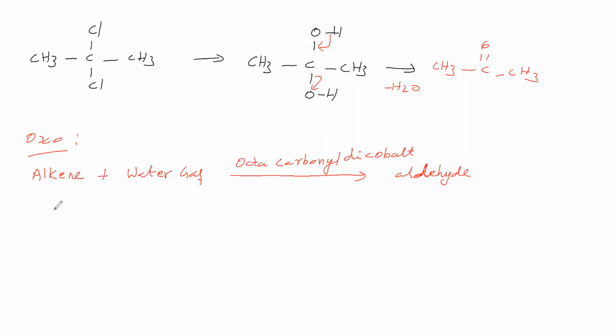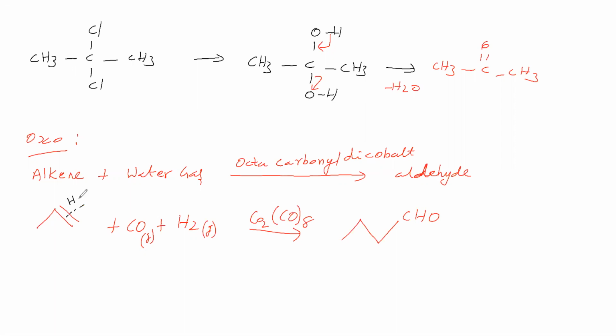Now, what is the alkene? This is the alkene. What is the water gas? Carbon monoxide gas plus hydrogen gas. What is the catalyst? Dicobalt octacarbonyl is the catalyst. What is the product we are getting here? Here the double bond is breaking. Here we have to give H, and here we have to give CHO. CHO we are giving. Okay.